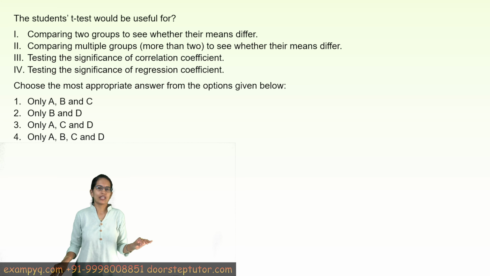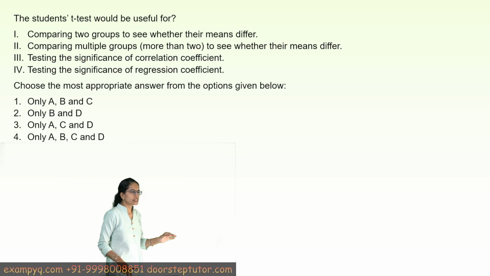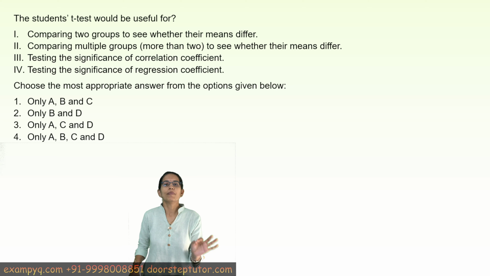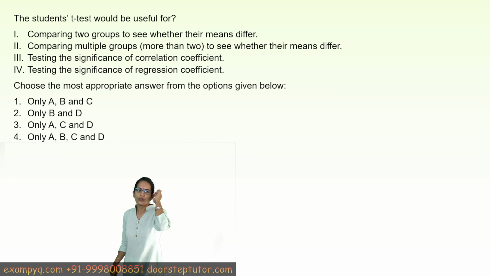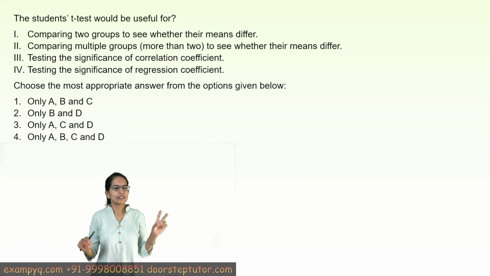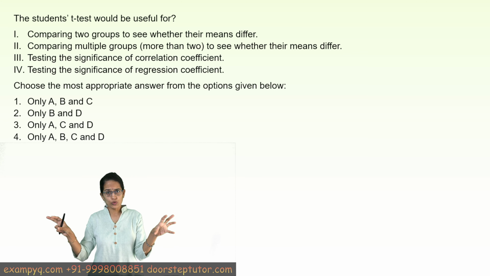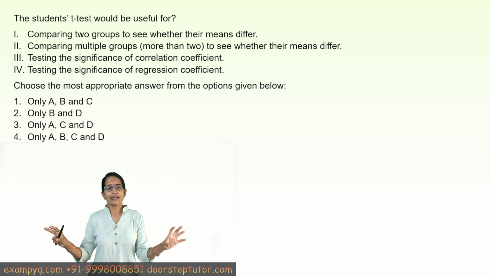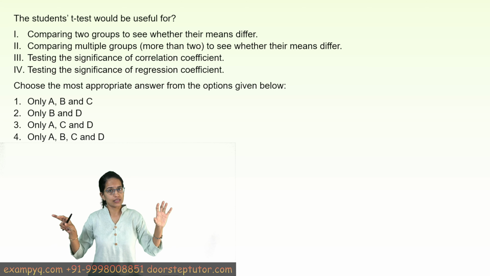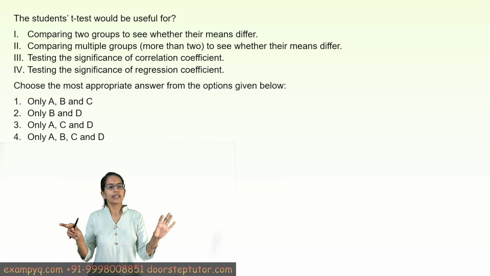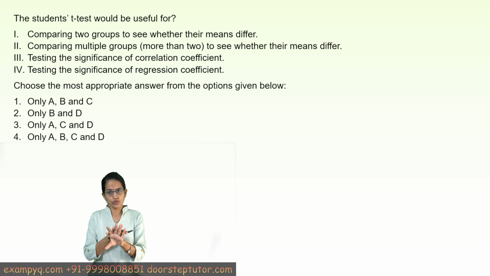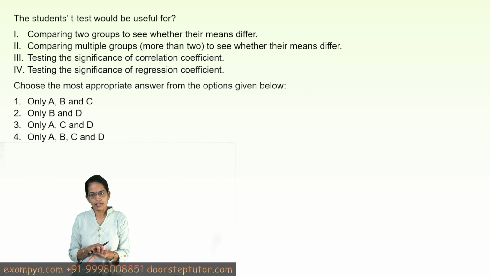The next is a very interesting question. Now this is a core question of statistics about t-test. So what do you do under t-test? Under t-test you have two groups, right? You identify the differences in the means in the two groups, then you test those two groups. So what kind of test would you apply? You can find out the correlation coefficient, you can find out the regression coefficient. So all of those would come under t-test, right?